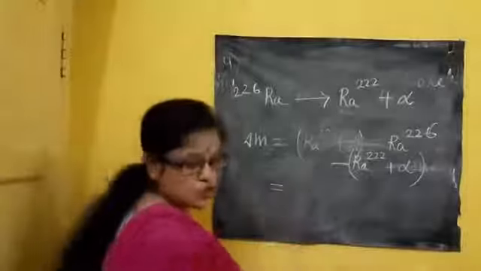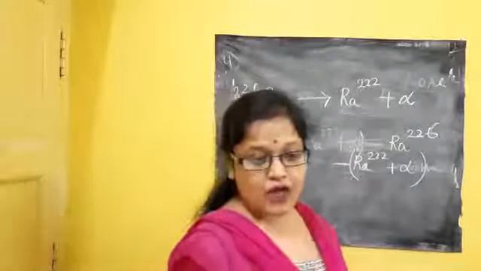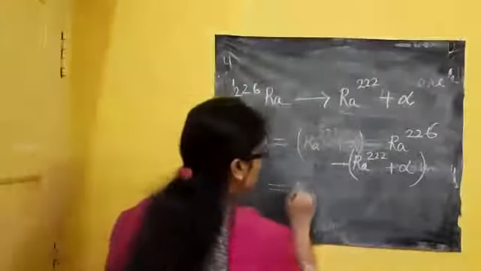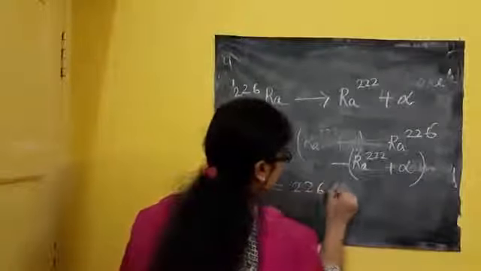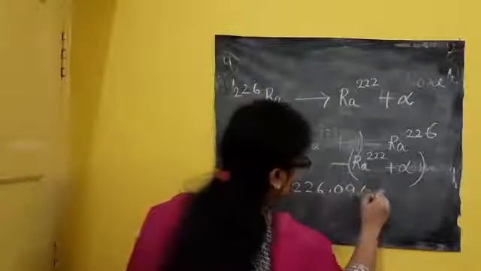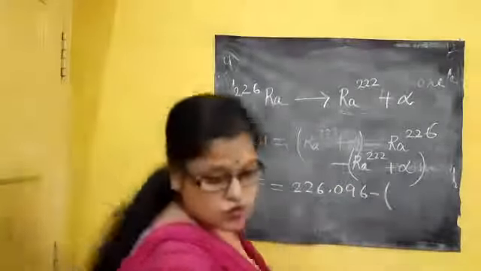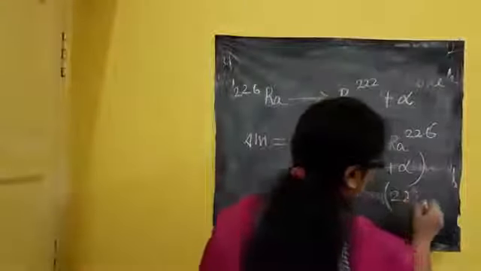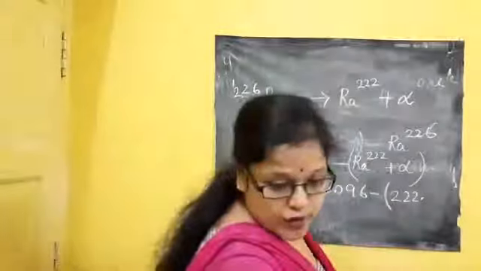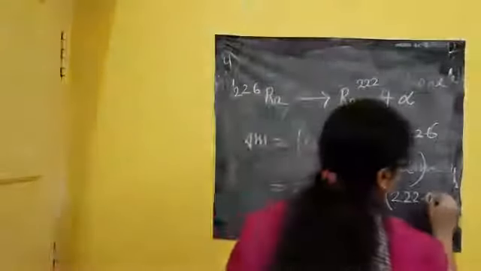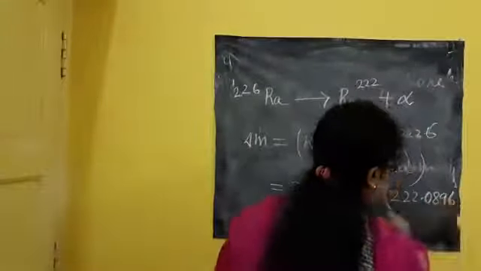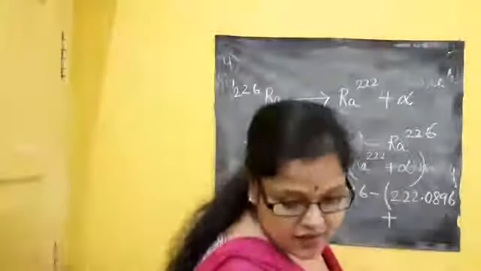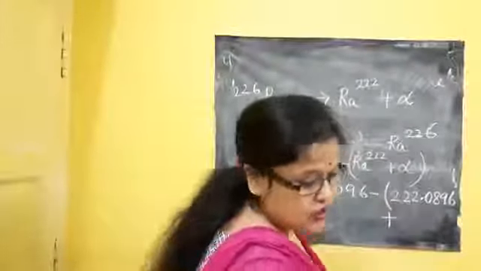Ra 226 mass is 226.096, minus the given mass of Ra 222, which is 222.0896, plus the alpha particle mass given, 4.00387.